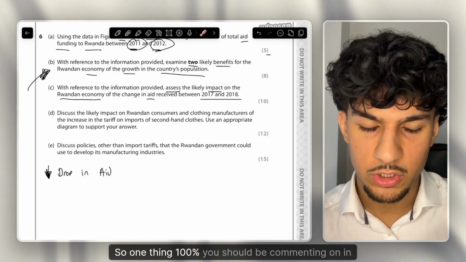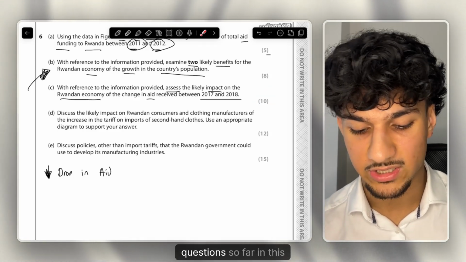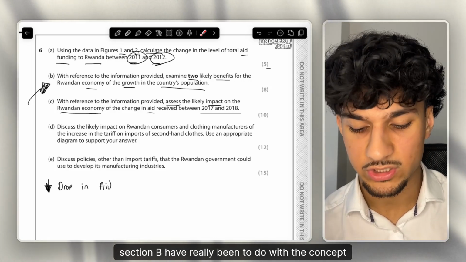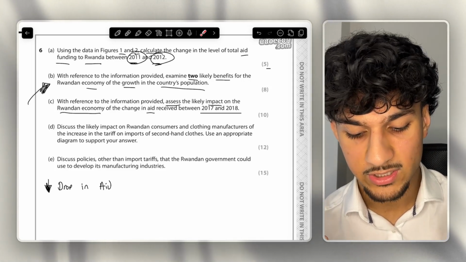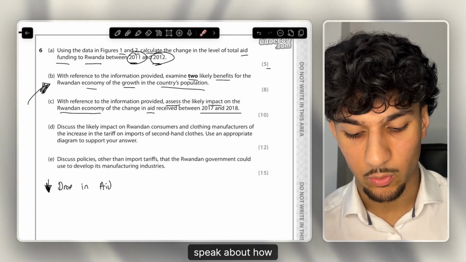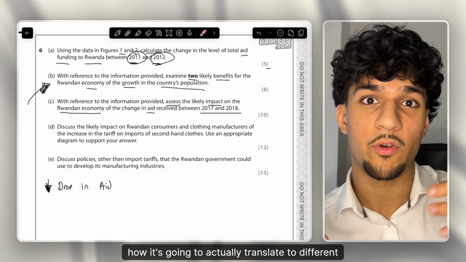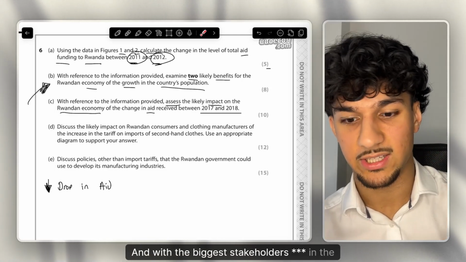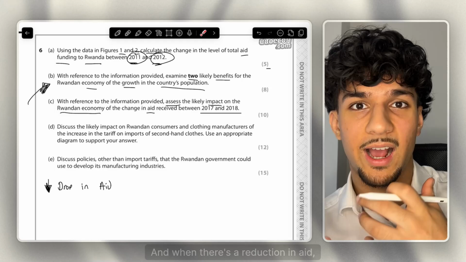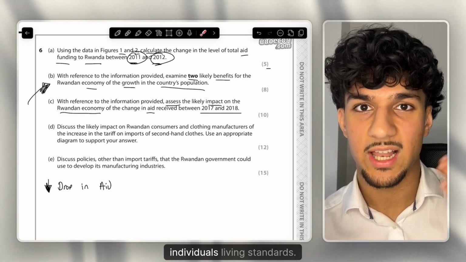So one thing 100% you should be commenting on in this 10-mark question, because remember, these questions so far in this section B have really been to do with the concept and the topics of growth and development. So 100%, I would like you, in one of these paragraphs at least, to speak about how this reduction in aid is going to actually translate to a difference in the economy. And one of the biggest shareholders in the economy are households, people, us. And when there's a reduction in aid, how it's going to reduce or affect these Rwandan individuals' living standards.